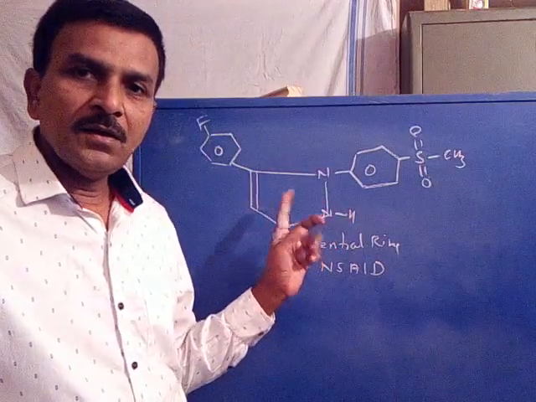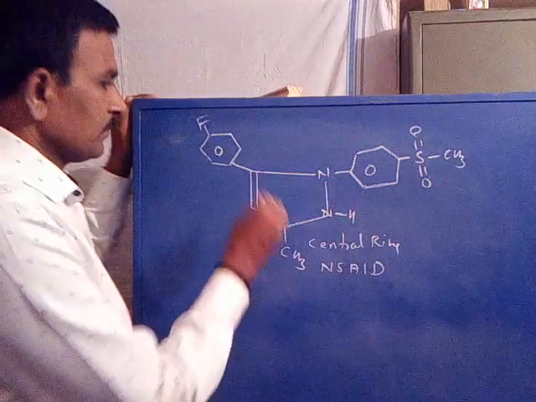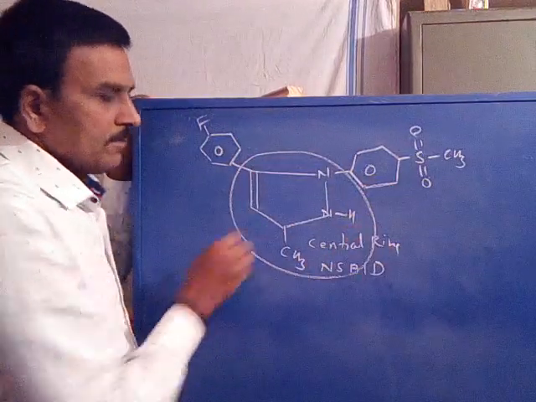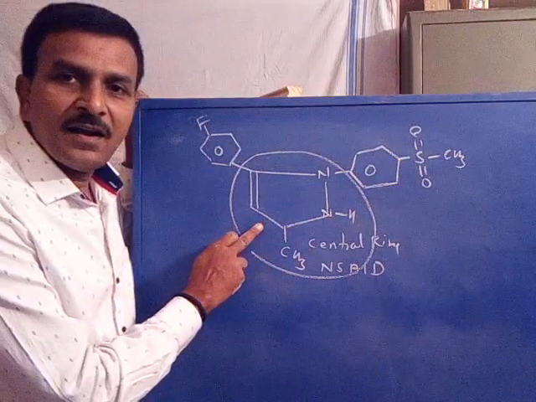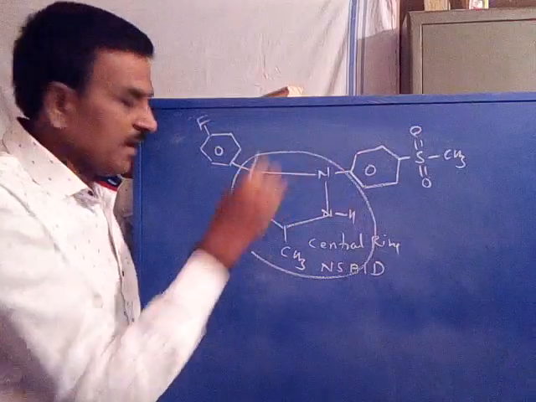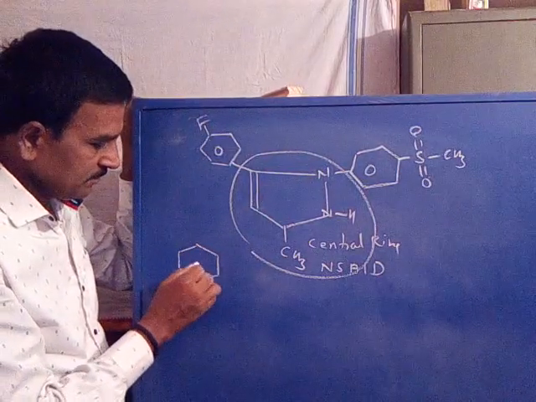Is it clear? Now to improve its activity, whatever this central ring is, without disturbance of these two groups, we can change the central ring. Say the central ring may be benzene.